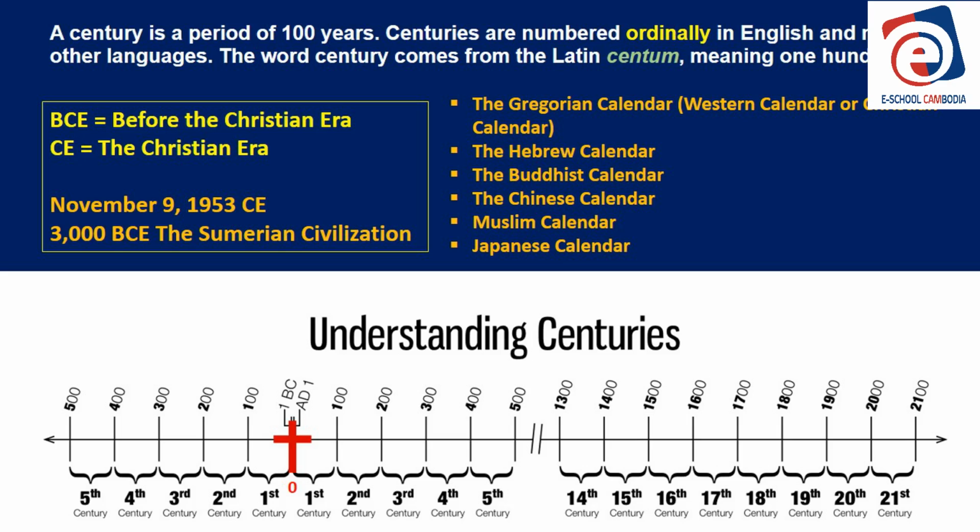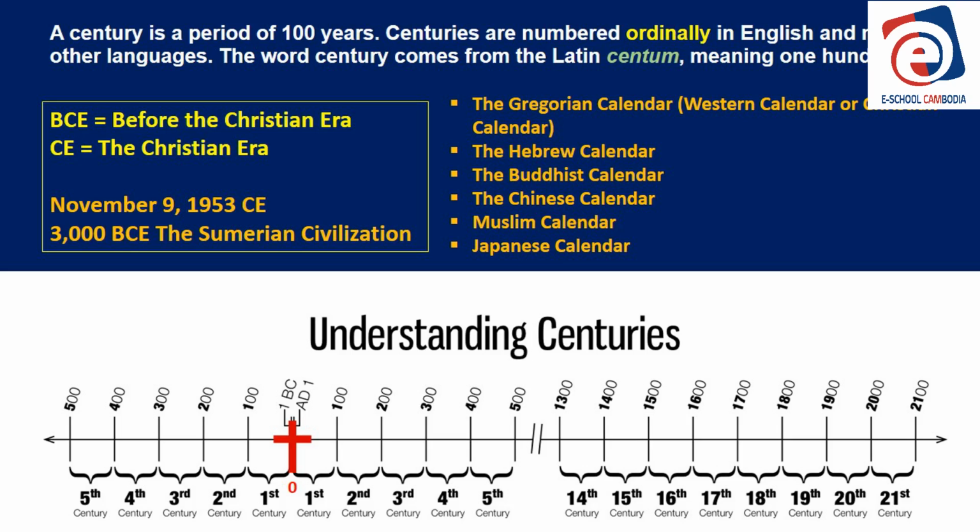But look at this, you might find this interesting. You look at the red cross, and if we go to the right, we go to the 1st century, 2nd century, 3rd century, all the way up to the 21st century. The numbers get bigger. But before the birth of Christ, we change and we count backwards. The year before the birth of Christ is called 1 BCE.